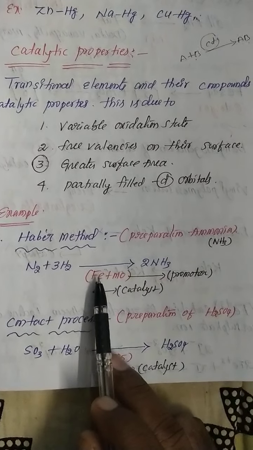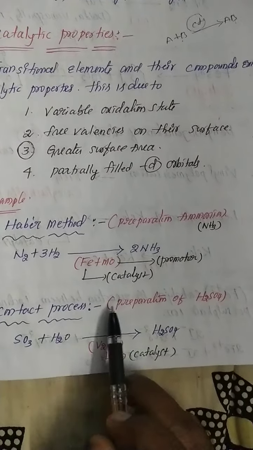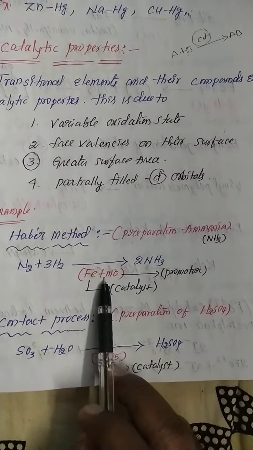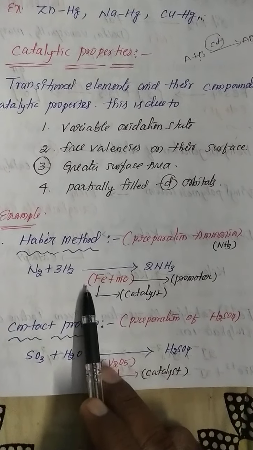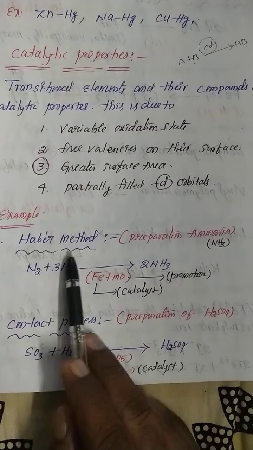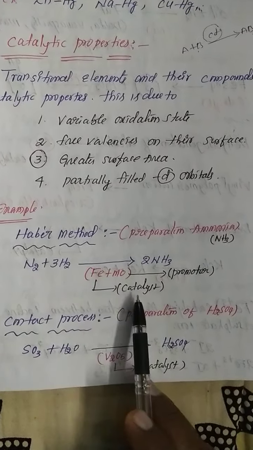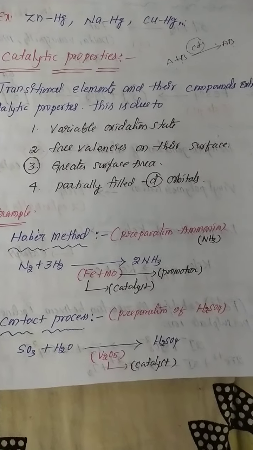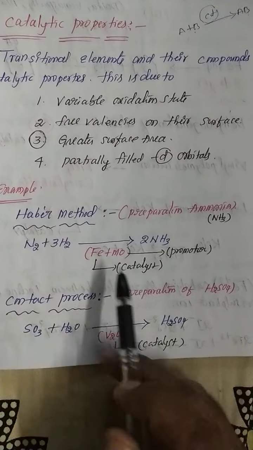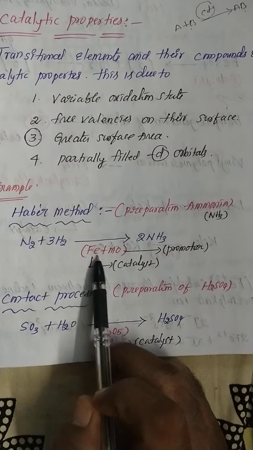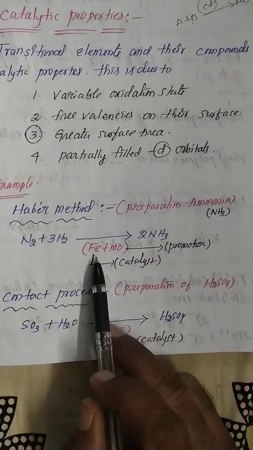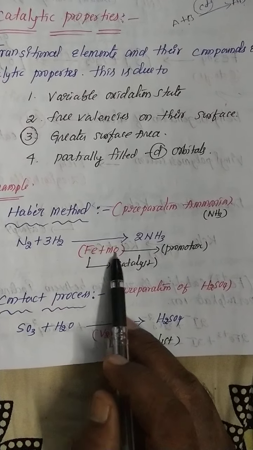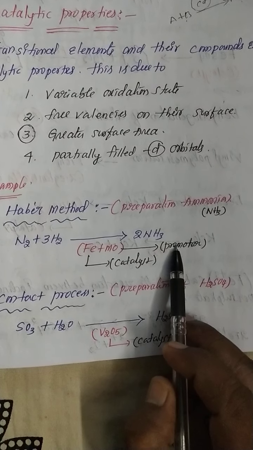So that's why here catalysts are very important. What is that catalyst? Iron plus molybdenum, my dear students. In this ammonia preparation method, Haber's method, iron acts as a catalyst, molybdenum acts as a promoter. That is the most important point. For example, already I said iron is the catalyst. Catalyst means increasing the rate of reaction. So why here added molybdenum? Molybdenum is the promoter.